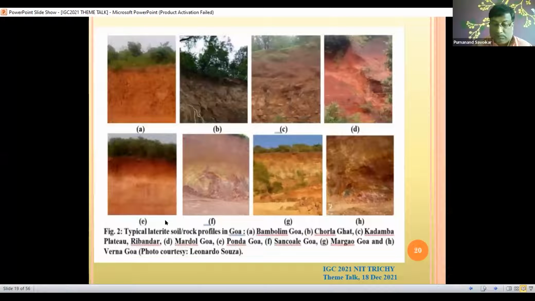In these sections you can see how the lateritic soil changes with additions, right from grayish, black, blackish, brown, and so on. These are the soils, and these are the typical properties of the laterites.